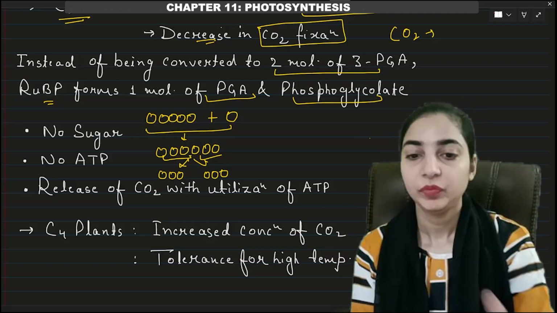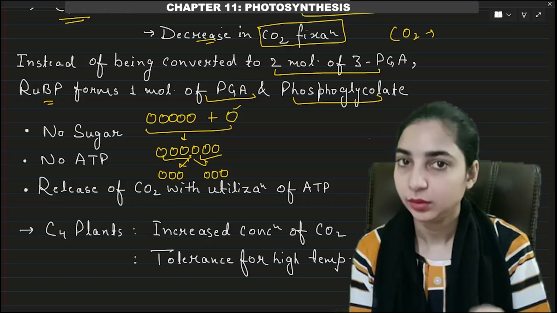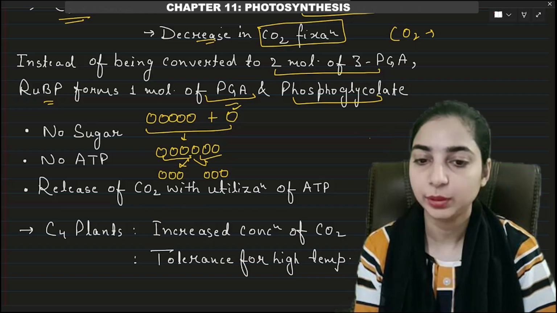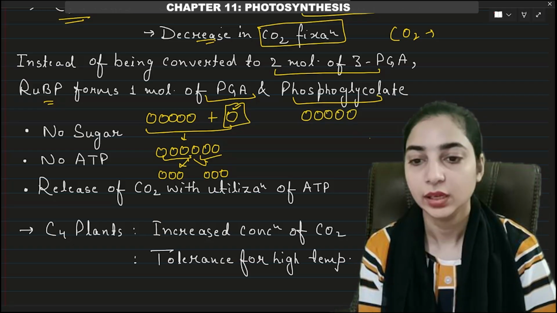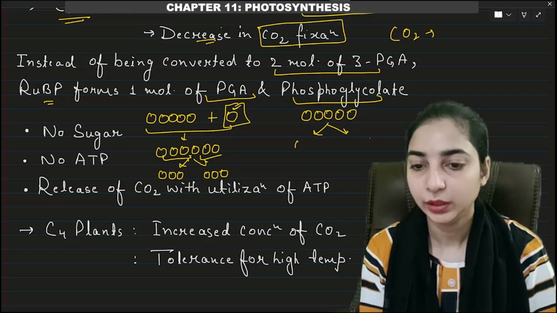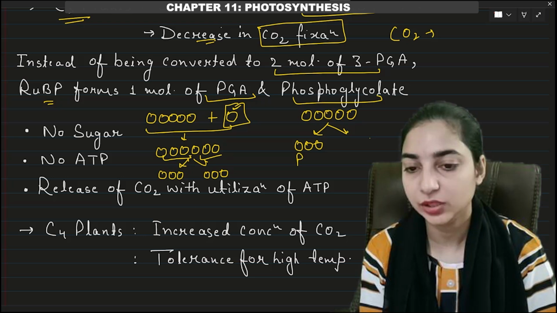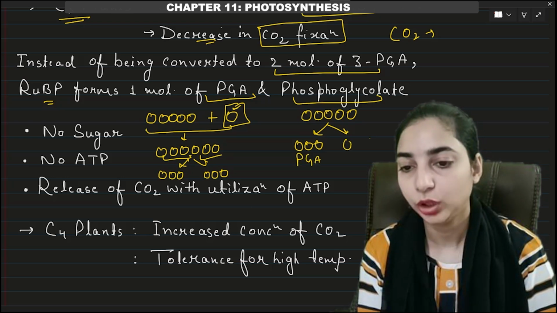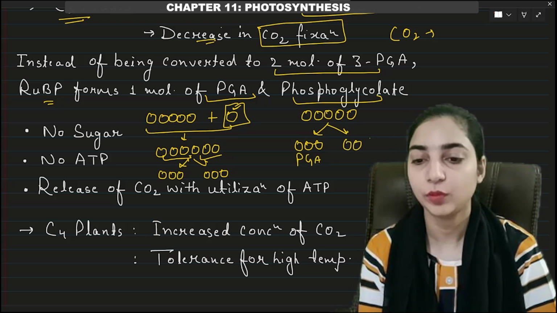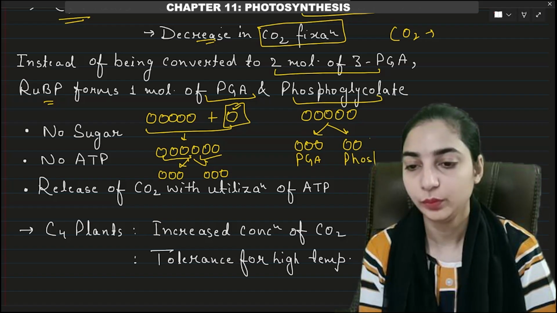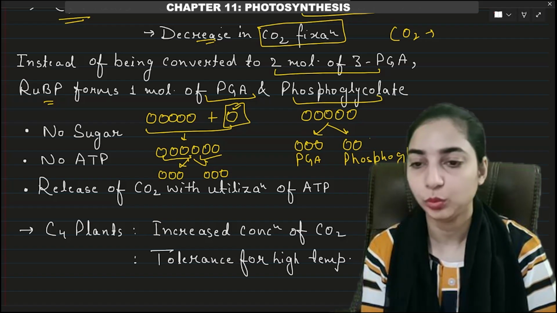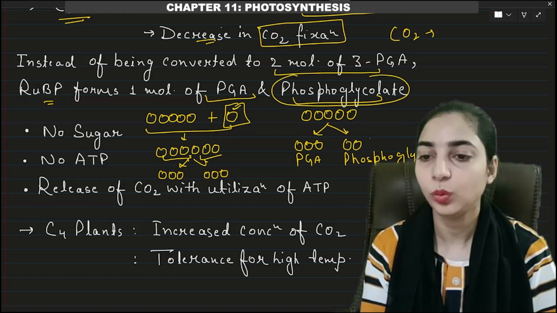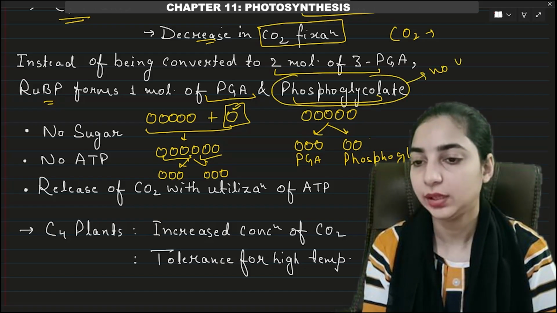But here carbon dioxide is not being taken, oxygen is. So where will this carbon come from? Only the 5 carbons of RuBP will be there. So this gives one molecule having 3 carbons, that is PGA, and another molecule having only 2 carbons, that is phosphoglycolate. Phosphoglycolate is a 2-carbon molecule and it has no use in photosynthesis.